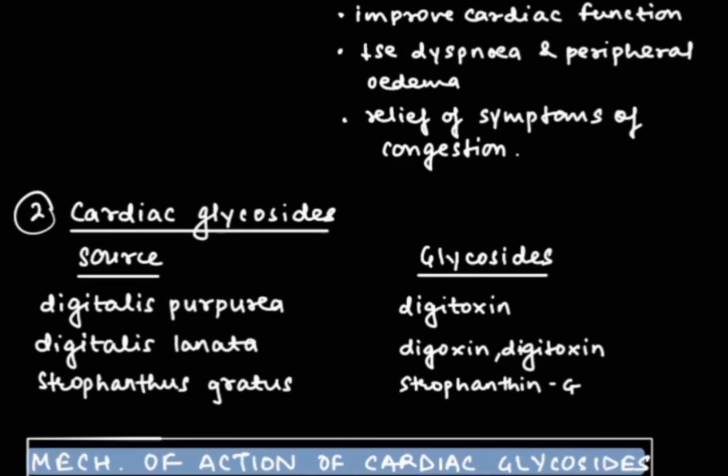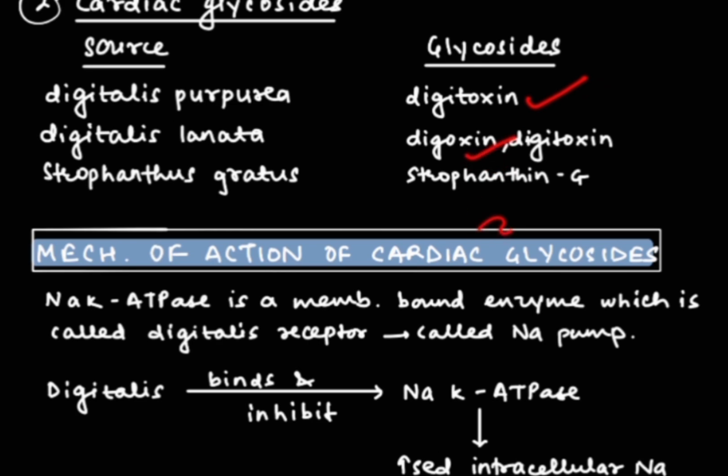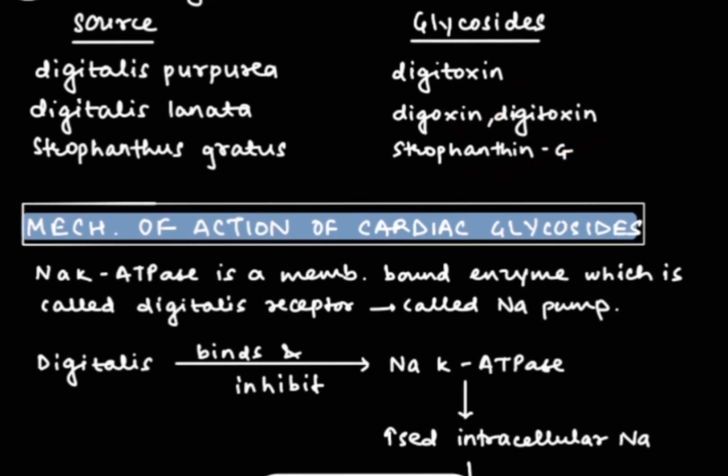So this was all about diuretics. Now we are going to see about cardiac glycosides. There are various cardiac glycosides: digitoxin, digoxin, or strophanthin G. Now what's the mechanism of action of this?